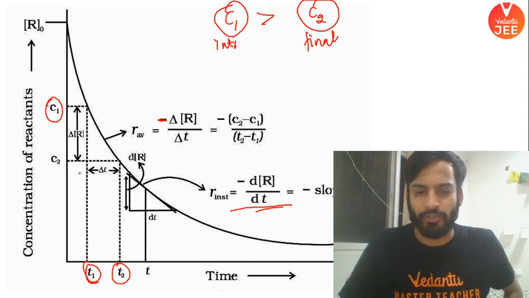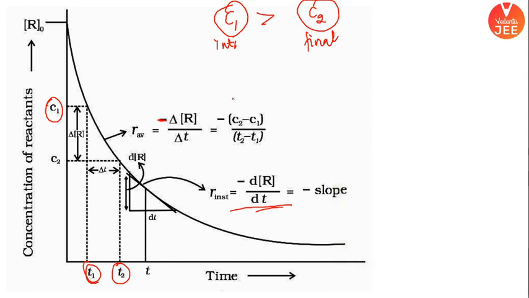Just a practical curve. Let me show you properly. It is all a practical curve, nothing fancy. Bada simple sa. This is concentration of reactant versus time. So reactant concentration is always going to decrease. You can notice that's why it is decreasing. Graph is very easy. So that's why you are getting this.